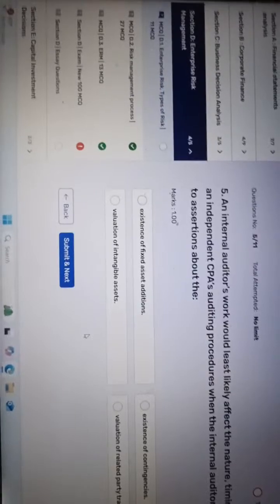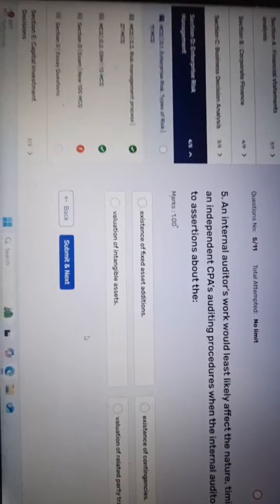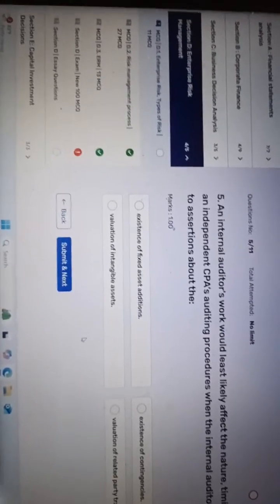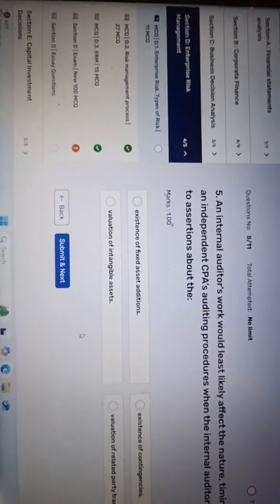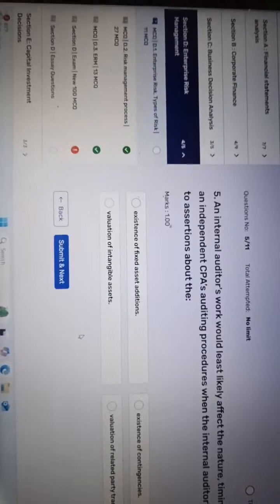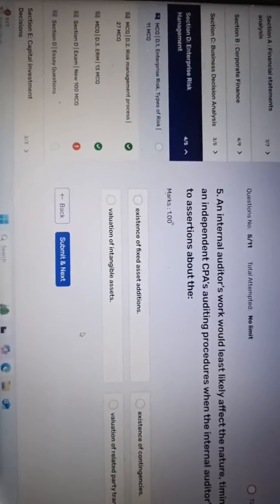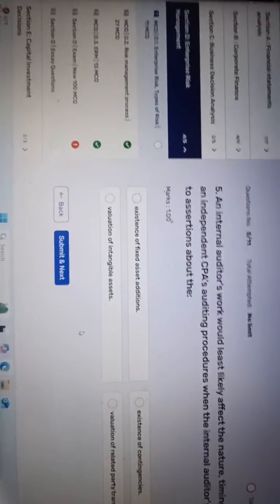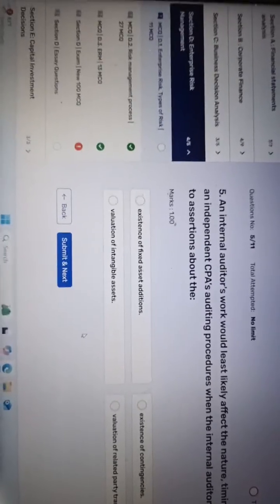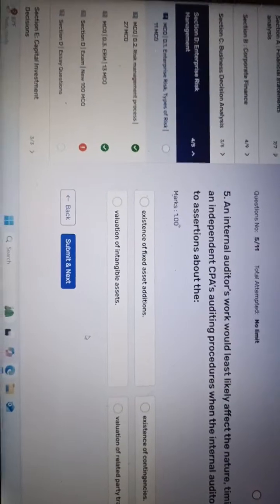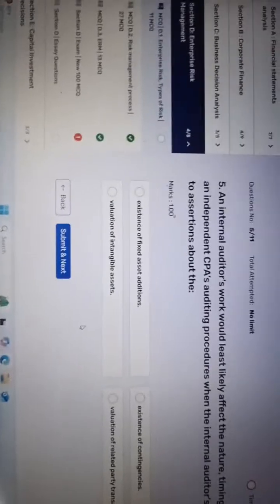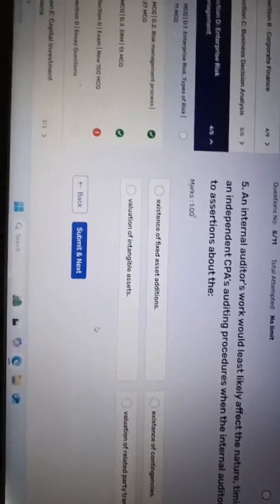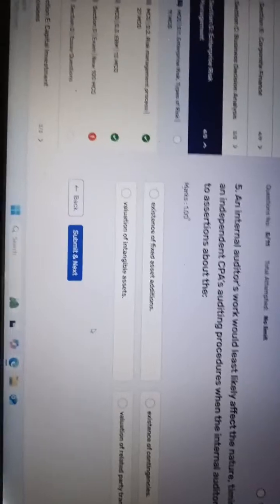An internal auditor work. First we need to go to the requirement of the question, but here it is not like that. This is a short question, and then we have to read the entire question. An internal auditor work would at least likely affect the nature, timing, extent of the independent CPA auditing procedure when the internal auditor work relates to the assertions about what you understood.